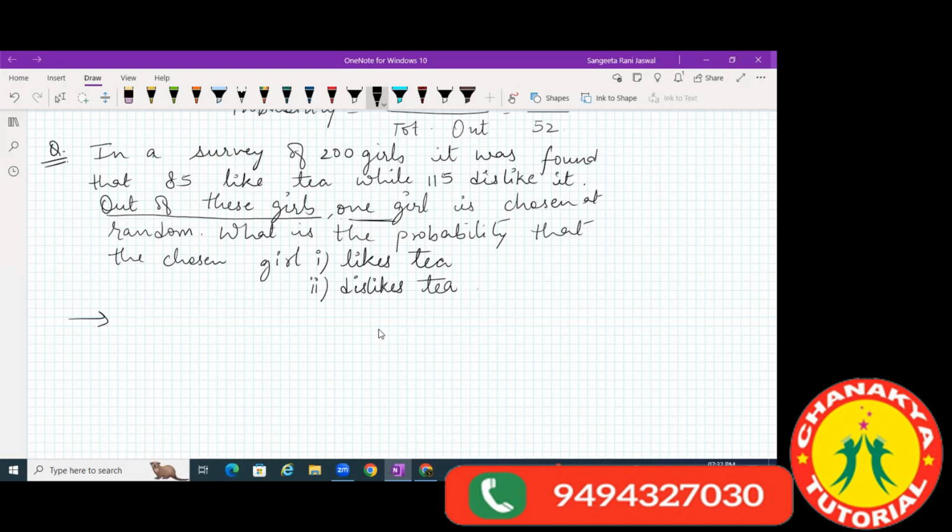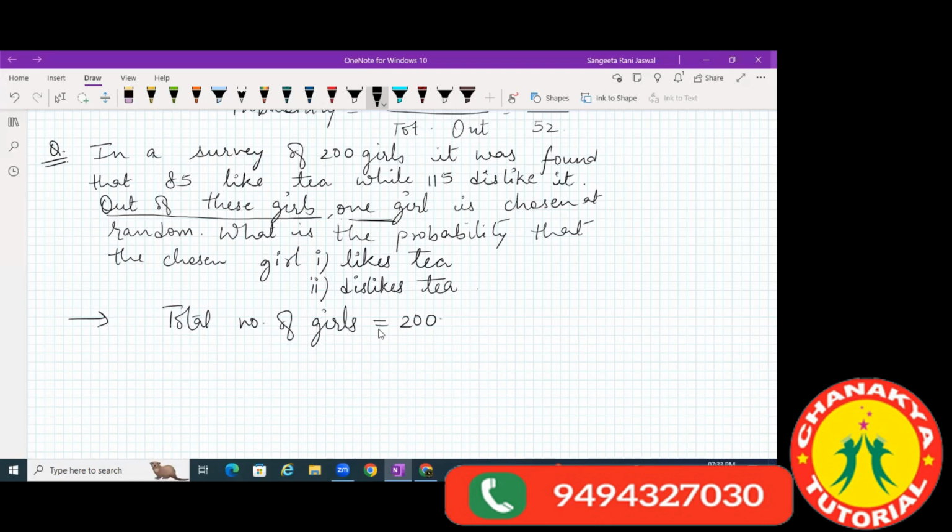And that probability I have to find. Okay, this is the question. So, first of all, we'll see how many are the total girls. Please write down the total number of girls, whatever is given in the question. Please note that down first. Total number of girls are 200.